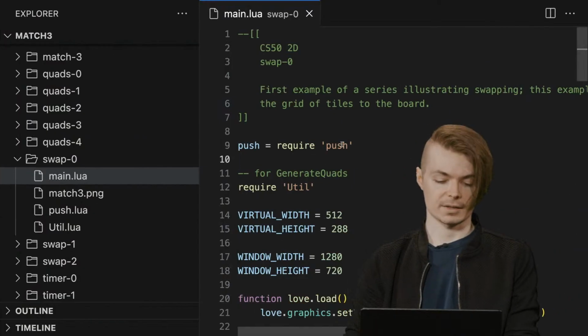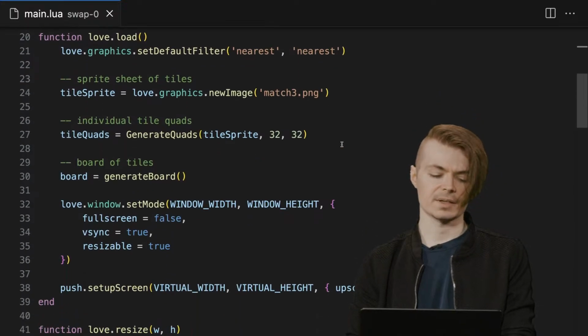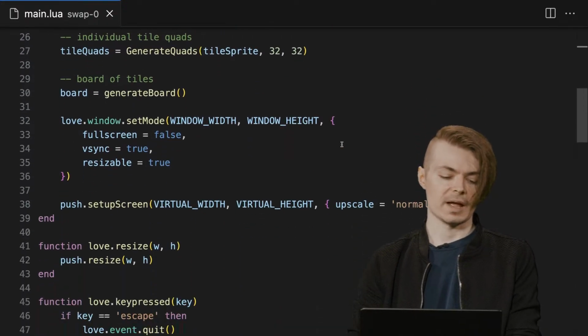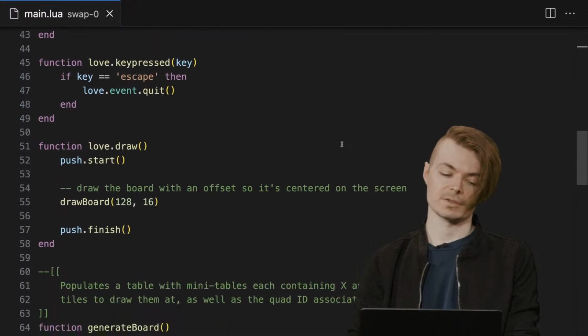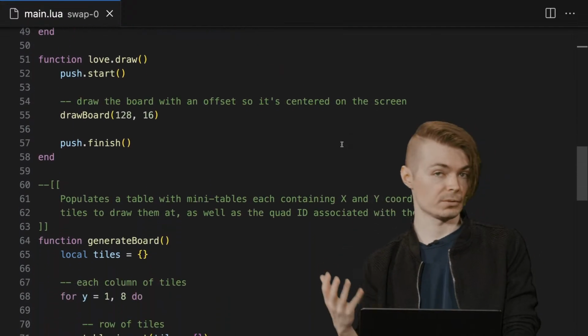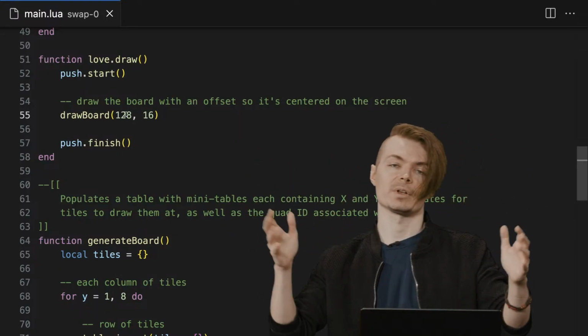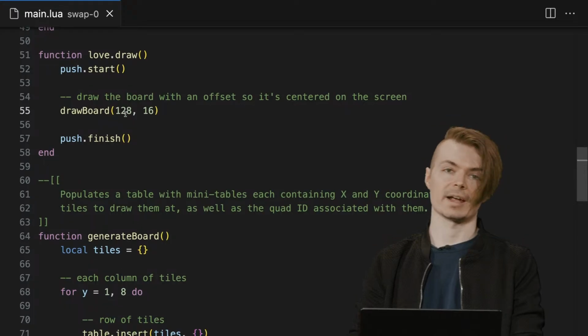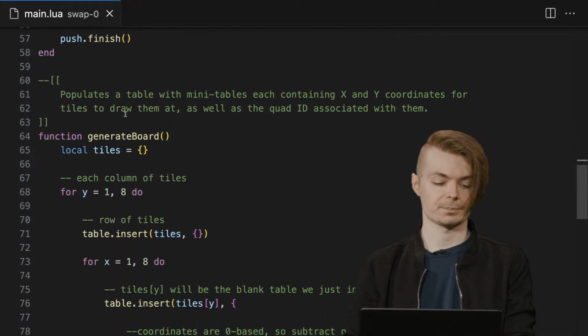Let's just take a look at what we're doing here real quick just to establish the scene. Nothing too much that we haven't seen already. We have a generate board function, which is handling the actual board generation. Everything else is largely pretty germane. We have a draw board function, which takes an offset on the x and the y so that we can center it appropriately once we have it drawn. It's not just drawing at the top left anymore. It's actually within the confines of the screen.